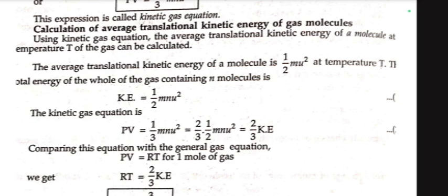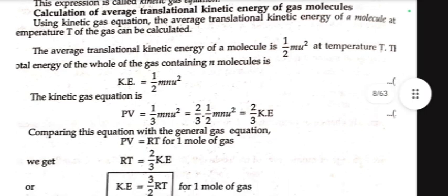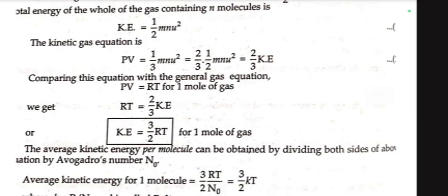So 2 by 3 into 1 by 2 mnu² equals 2 by 3, where 1 upon 2 mnu² is kinetic energy. So PV equals 2 by 3 kinetic energy. Comparing this equation with the general gas equation PV equals RT, we get RT equals 2 upon 3 kinetic energy, or kinetic energy equals 3 upon 2 RT for 1 mole of gas.